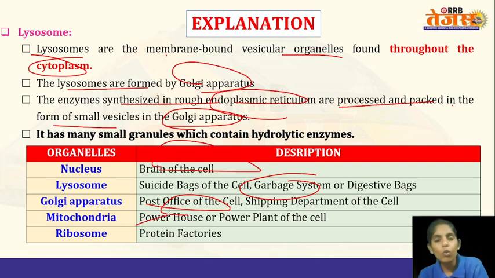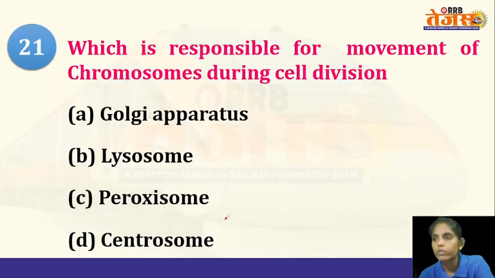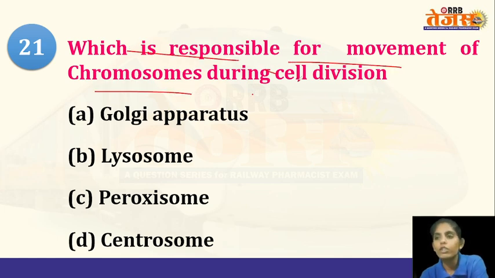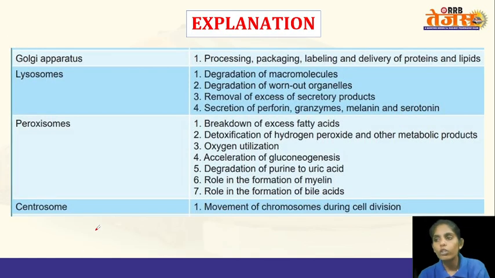Because in the mitochondria, the ATP molecules are produced, and ribosomes, of course, their only primary function is to produce or synthesize proteins. Next question, which is responsible for the movement of chromosomes during cell division? The options are Golgi apparatus, lysosomes, peroxisomes and centrosomes. So what is the answer? Centrosomes. Centrosomes are the structures which will move the chromosomes.